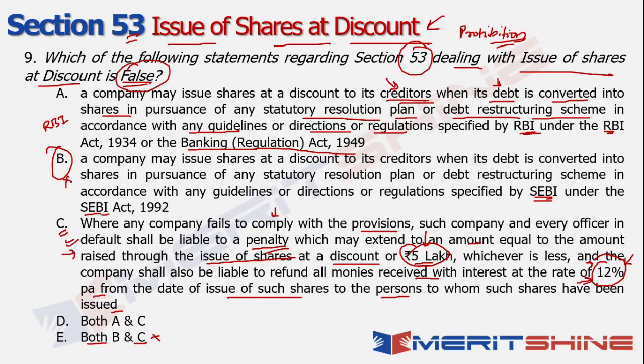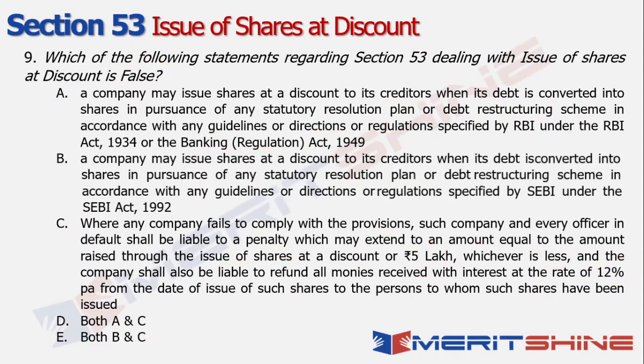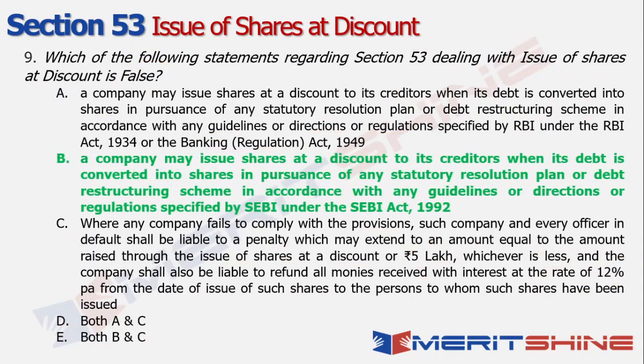So the penalty amount is equal to the amount raised through the issue of shares at a discount or rupees 5 lakh, and it clearly says whichever is less, right? And the rate of interest would be 12%. So option C in this case is correct, which means option E also gets eliminated, and since A is also correct, option D also gets eliminated. So the only option that's there in this case is option B, and that indeed will be my answer.